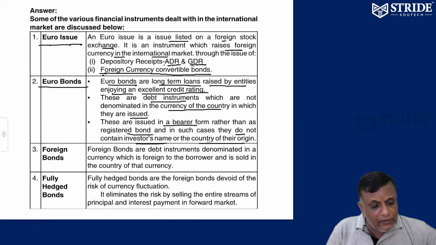Similarly, what is a bearer bond? No name of the investor has been mentioned. That's called a bearer bond. Registered bond means a name is required. Bearer bond, no name required. That's it.